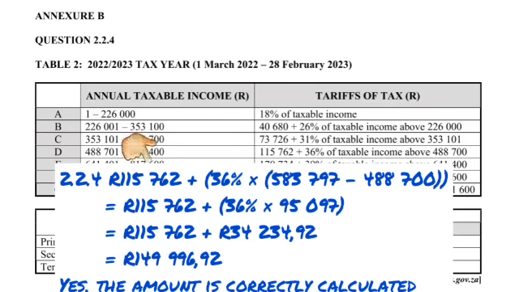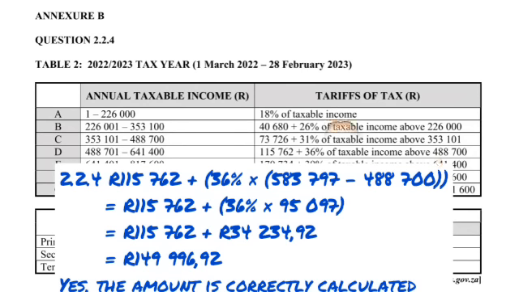So we start with that amount, 115,762 plus open bracket, it's 36%, multiply by open another bracket, which is very important, and you start with his taxable income of 583,797 minus the amount above, which was the 488,700, close bracket, then close the first bracket that you opened.